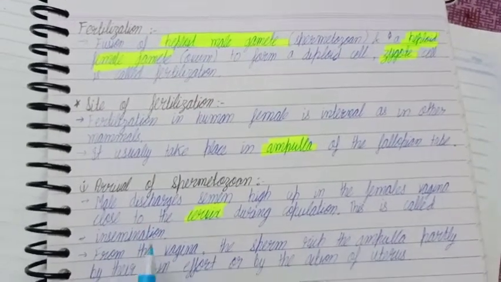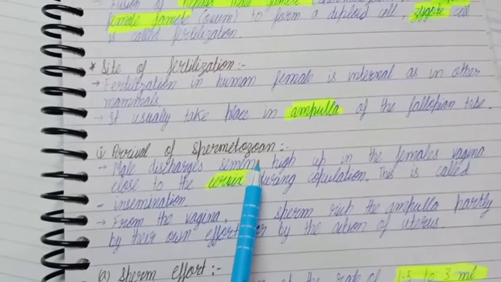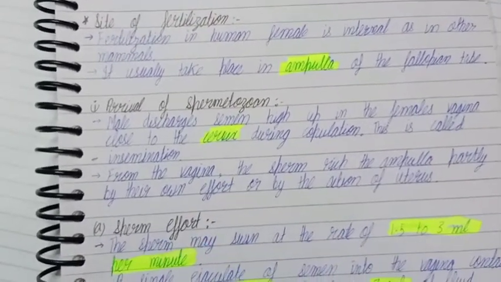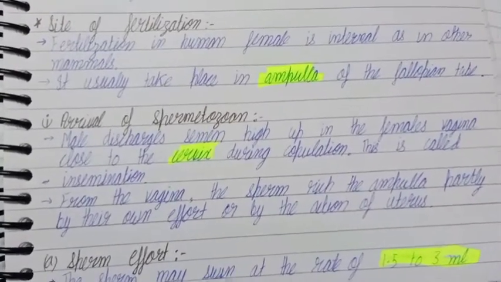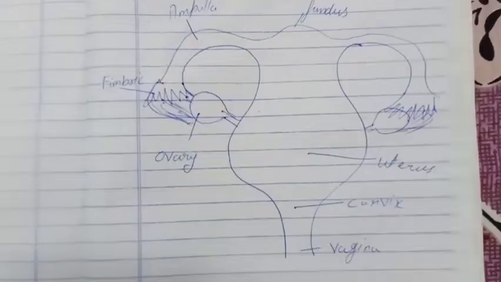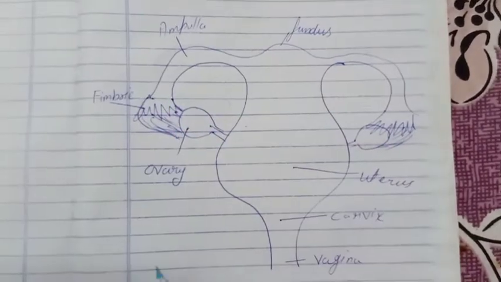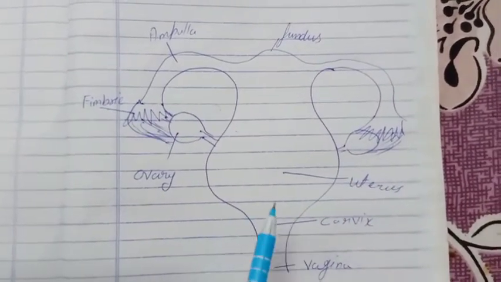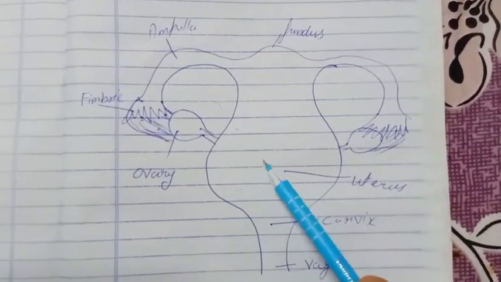The steps which occur in fertilization are arrival of spermatozoa, sperm effort, role of uterus in sperm transport, egg formation and copulation. We can understand this fertilization process by this diagram. This is the female reproductive system. We are taking help of the female reproductive system just because fertilization occurs in the female body.